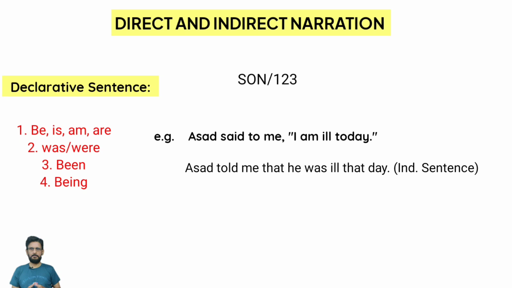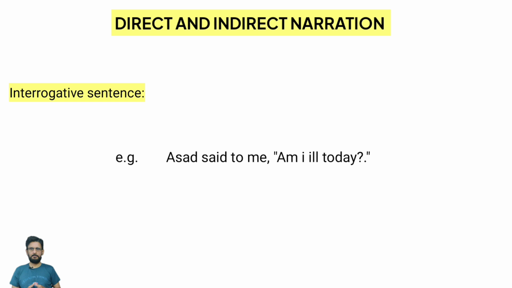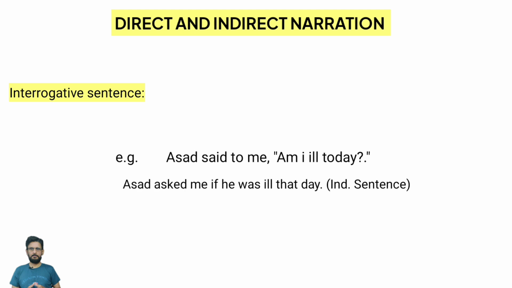The next kind of sentence is the interrogative sentence. Let's discuss how an interrogative sentence is changed into an indirect one. We'll use the same example that we used in the declarative sentence. The example is, Asad said to me, am I ill today? Right? So this is an interrogative sentence. Let's change it. Asad asked me if he was ill that day.